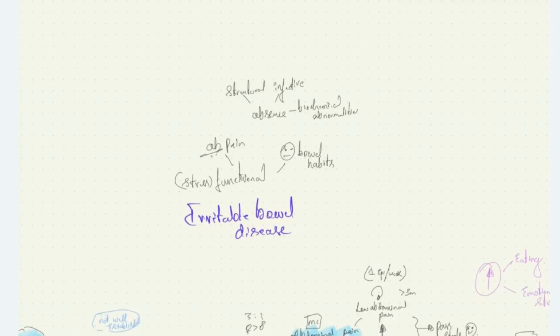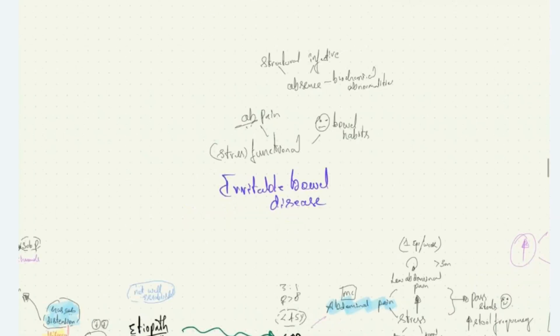We are now starting the discussion on irritable bowel disease. What is irritable bowel disease? Irritable bowel disease is a functional disorder of the GIT which is caused due to stress, presenting clinically with abdominal pain and altered bowel habits. Please note there is absence of structural, infective, and biochemical abnormalities in irritable bowel disease.